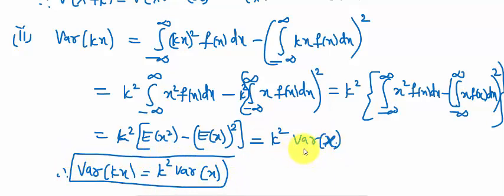This is the property related to the variance in the continuous random variable. In the discrete random variable we take summation, in the continuous random variable we take the integration.